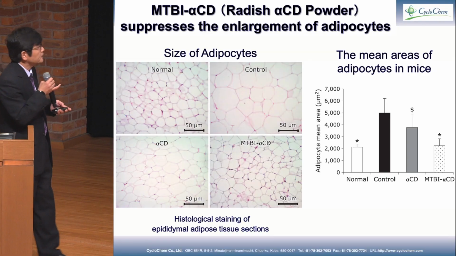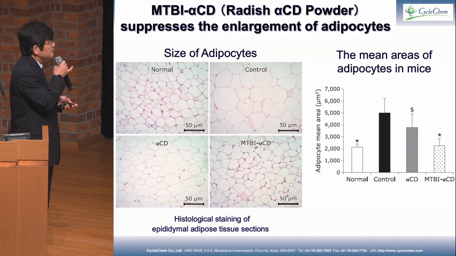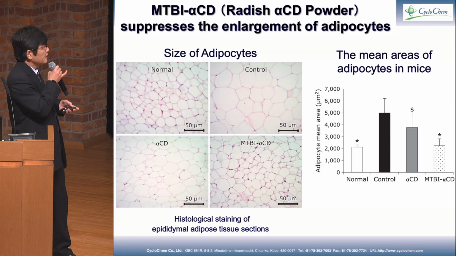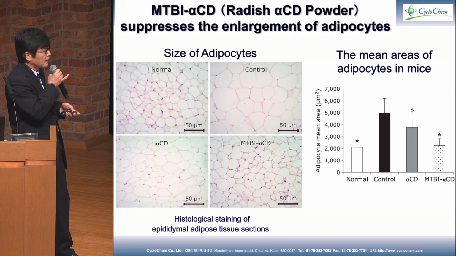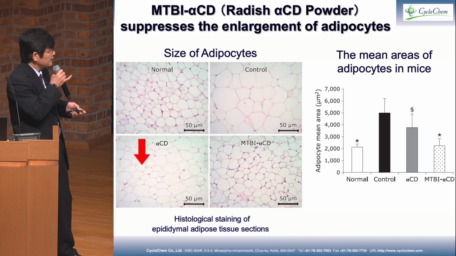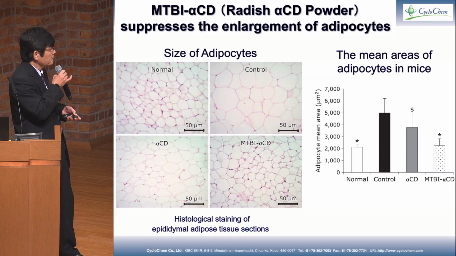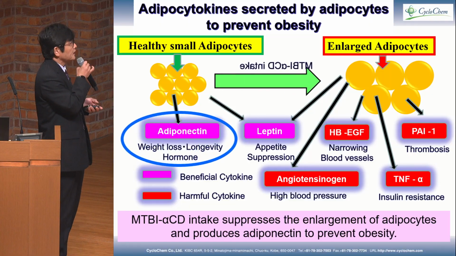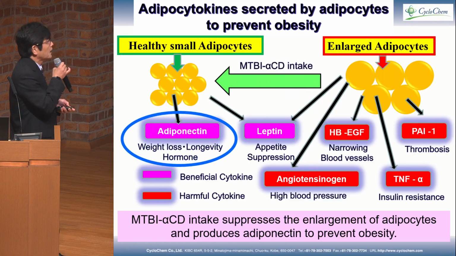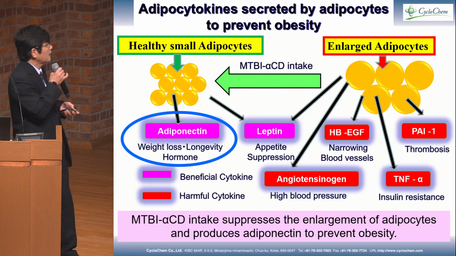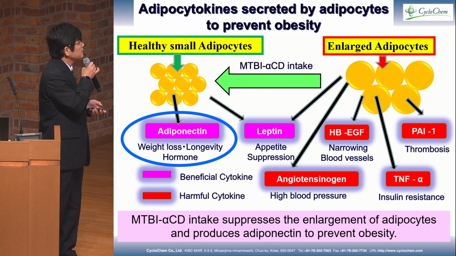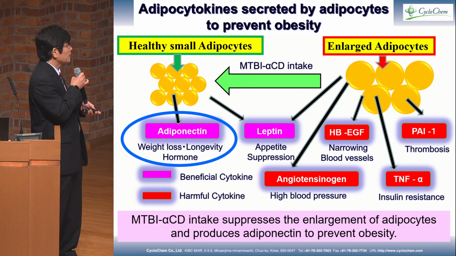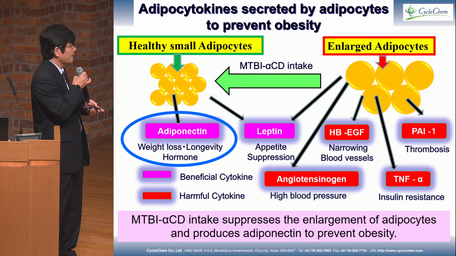Here, the adipocyte, we checked: normal diet and high-fat diet enlarged, and the enlargement is suppressed, but the MTBI is perfect. So I can say MTBI alpha cyclodextrin intake has an effect to keep healthy small adipocytes that secrete adiponectin.